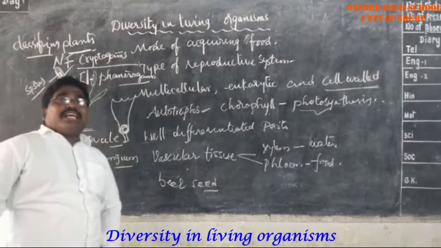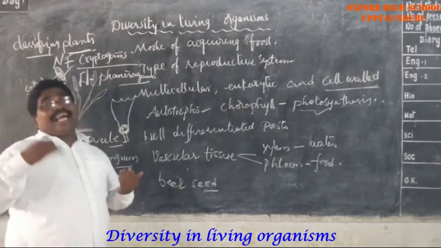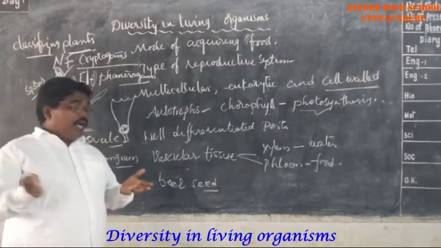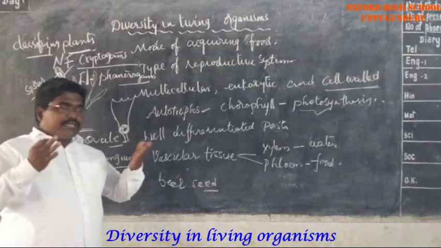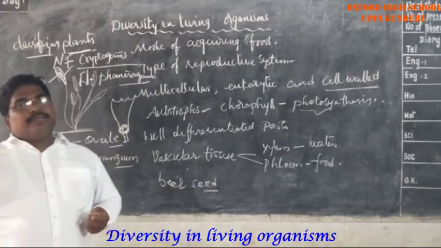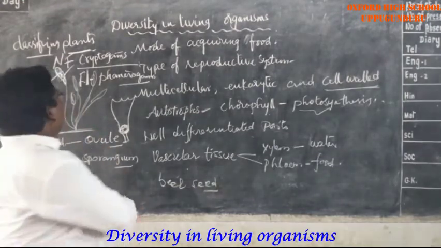In the phanerogams also, if the seed is present inside the fruit, that is angiosperm. If the seed is placed outside, naked, for example pine, that is gymnosperm. So I will explain more briefly about it.